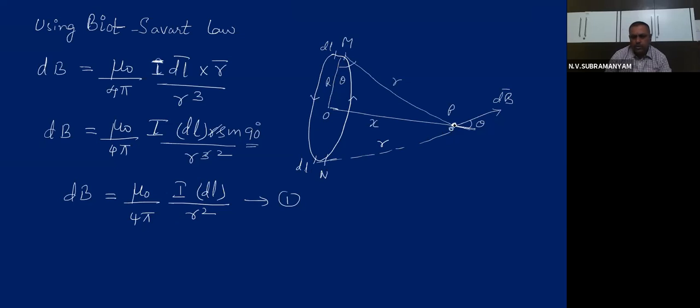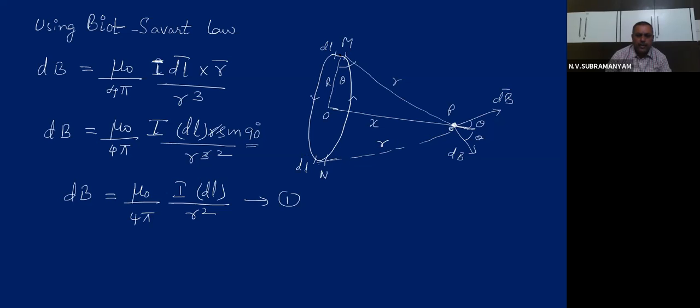So it will also create magnetic field dB at angle theta, because the length is the same and the slant distance is the same.